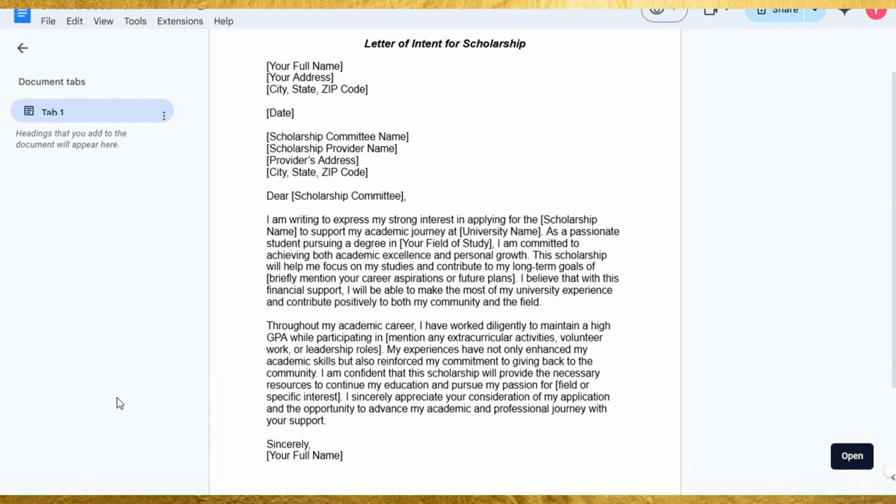Notice how it highlights the applicant's academic goals, provides specific examples of their achievements, and emphasizes why they are a deserving candidate for the scholarship. The letter maintains a formal and positive tone while offering clear insights into the applicant's aspirations and potential. By following this format step by step, you can create a strong and effective letter that showcases your qualifications and motivation for pursuing higher education.